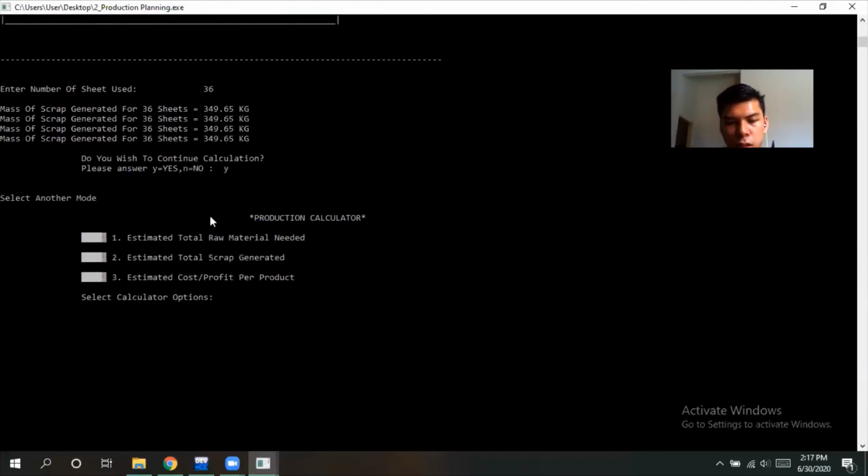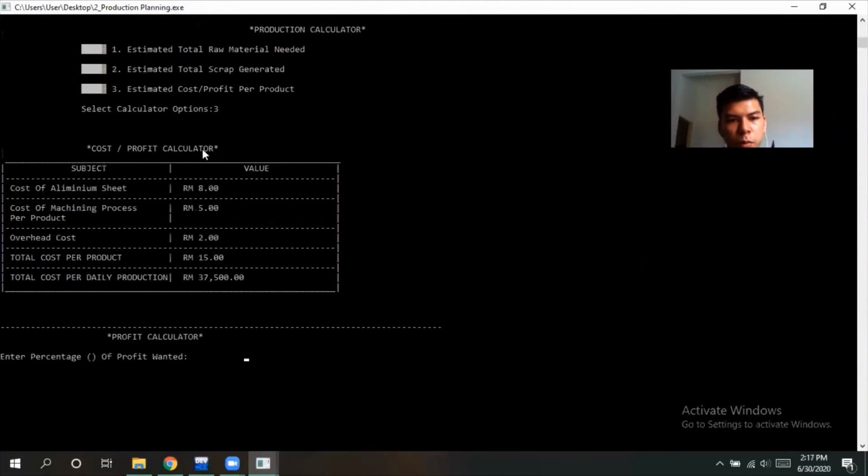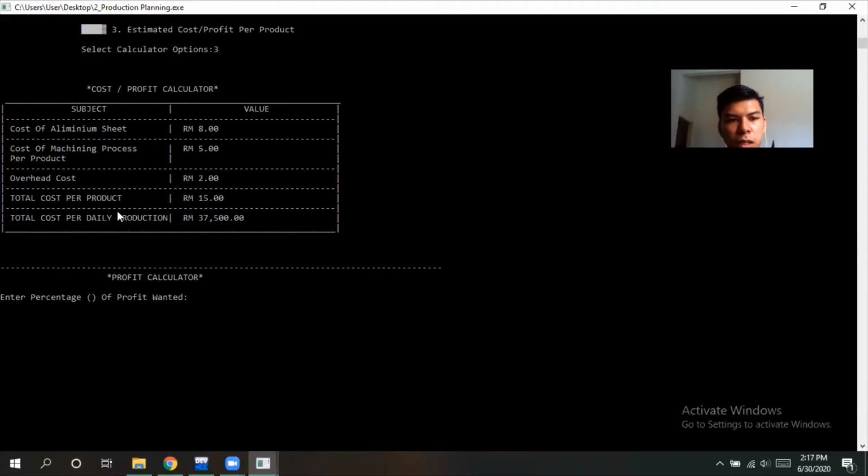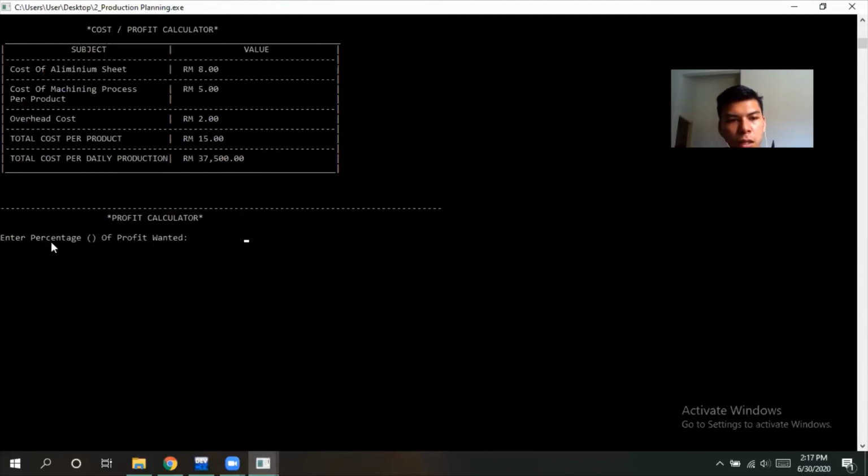The third mode is the calculation for profit. Okay, this is the cost of the aluminum sheet, cost of machining process, overhead cost. So the total per product is RM15. And then per daily production is around 37,500 ringgit. Okay, the parameter that can be changed is the percentage of profit that the user wants. For example, the user wants the profit of 50%.